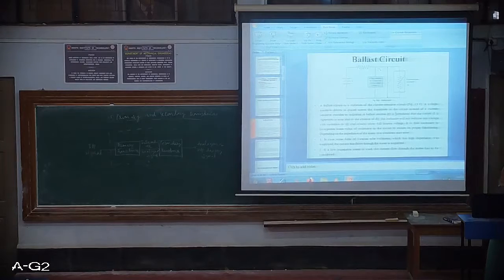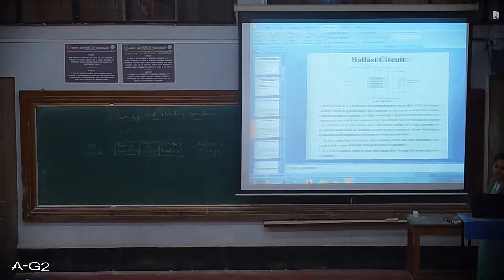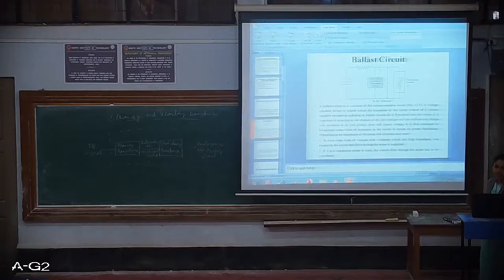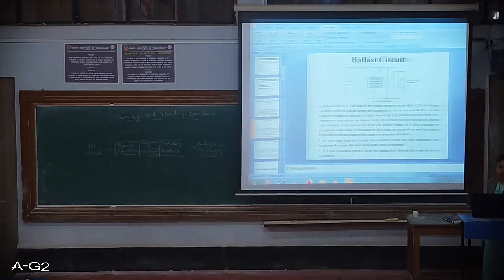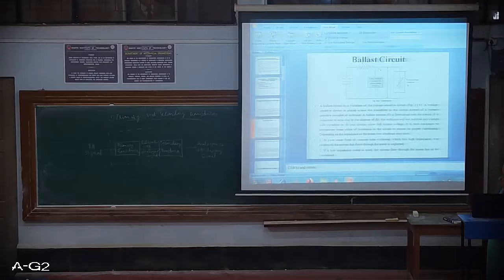Okay, two situations may arise. First one, if some form of vacuum tube voltmeter which has high impedance is employed, the current that flows through the meter is neglected. But if a low impedance meter is used, the current flow through the meter has to be considered, based on what type of impedance or what type of vacuum tube voltmeter you are going to use.